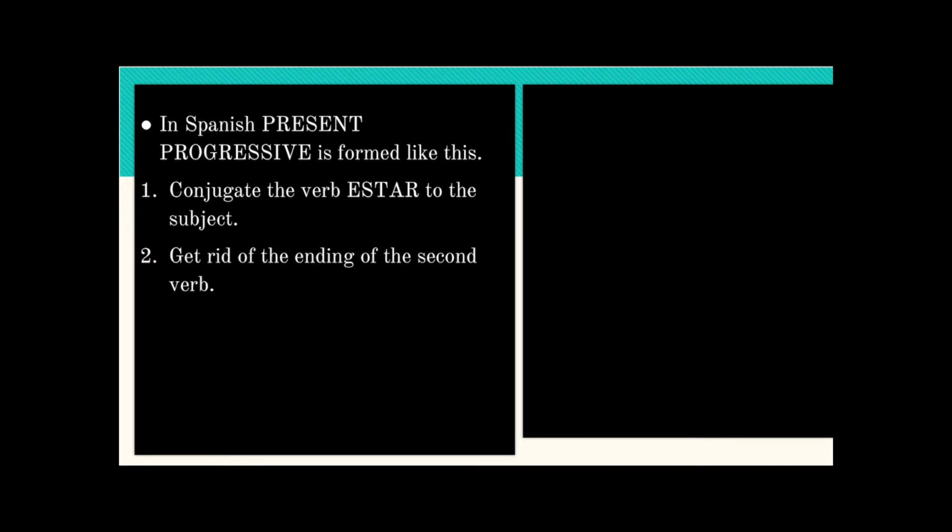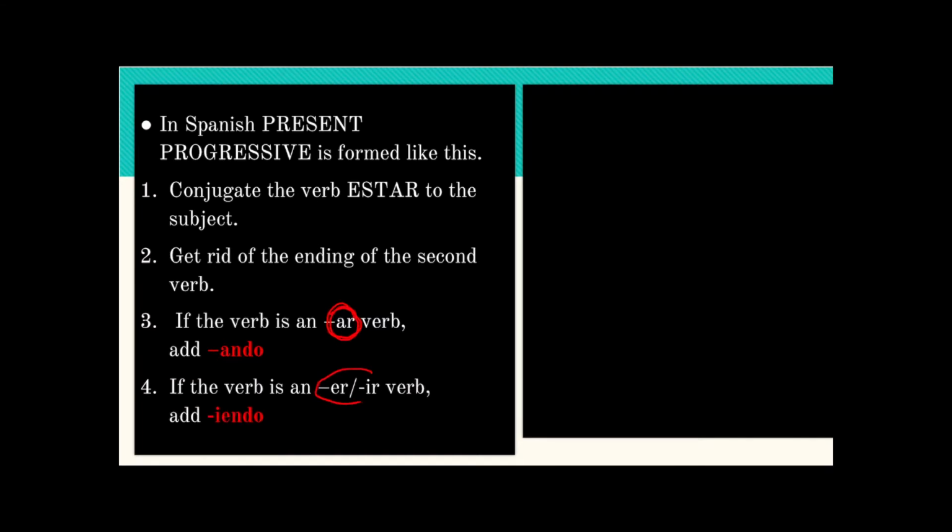The second step is to get rid of the ending of the second verb. If the second verb is an AR verb, you're going to attach at the end ANDO, ando. If the verb is an ER-IR verb, then you get rid of the ending and you attach at the end IENDO, yendo.